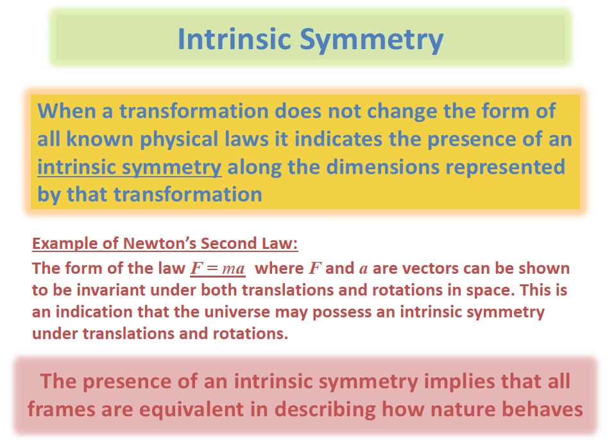It can be shown fairly easily that F is equal to ma is invariant under both translations and rotations in space. So this would tend to indicate that our universe may possess an intrinsic symmetry under translations and rotations. In general, the presence of an intrinsic symmetry implies that all the frames with respect to that transformation are equivalent in describing how nature behaves.